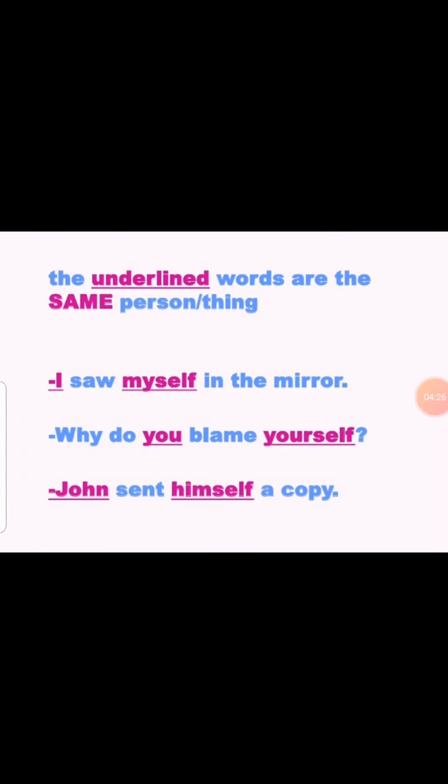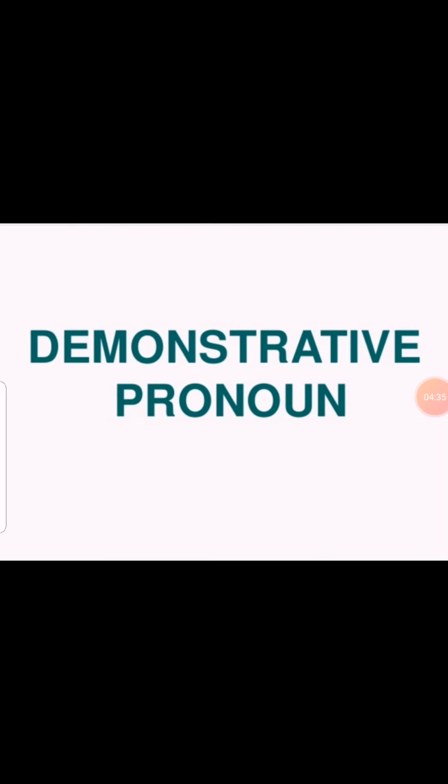I saw myself in the mirror. Why do you blame yourself? You sent yourself a copy. So the underlined words have been given to you where we have used the "self" word in it. Fine. When you are emphasizing a subject, I complete my work myself, there you are using a reflexive pronoun. But I myself will complete my work, here "myself" will be considered as an emphatic pronoun.